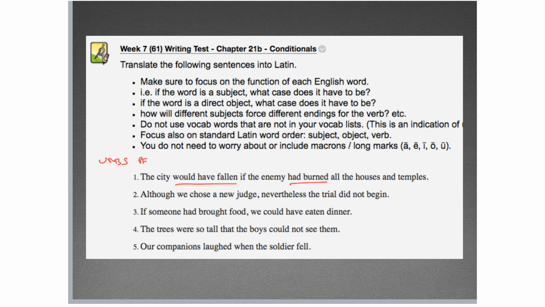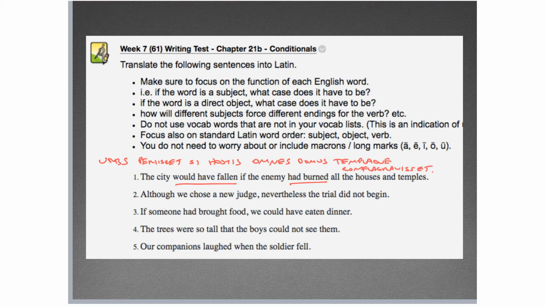Perisset, si. All right. Hostes. Omnes domus templaque. I'm blank on the word for burn. There we go. Got it right down here. Conflagravisset.